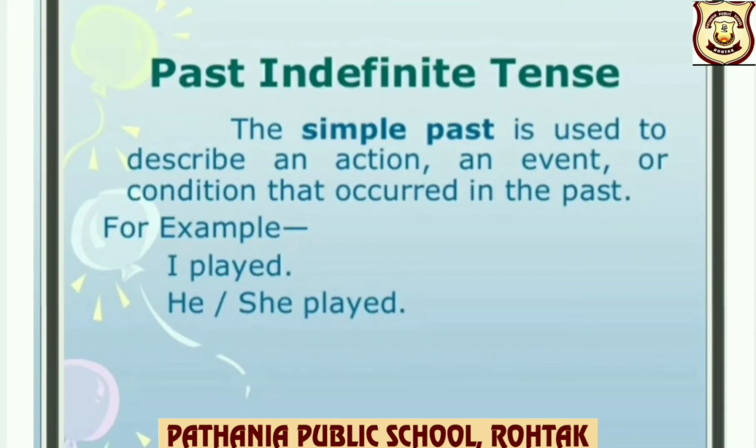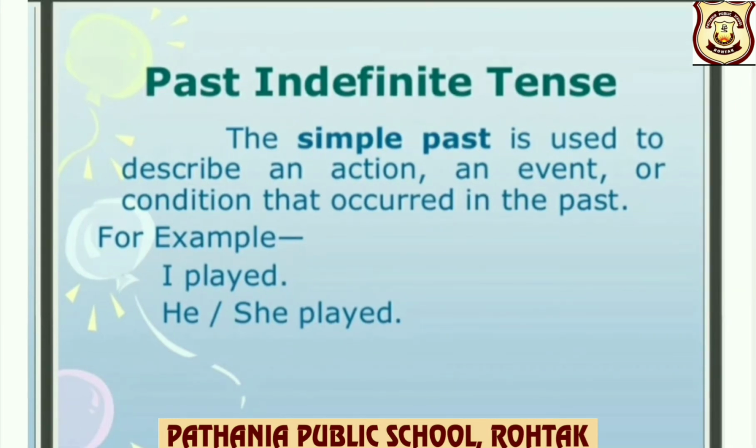Let us understand past indefinite tense. The simple past is used to describe an action, an event or condition that occurred in the past. For example, I played. He or she played. That means they have already completed the action in the past.